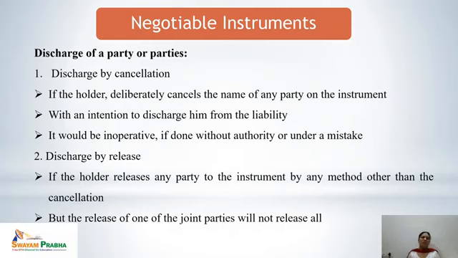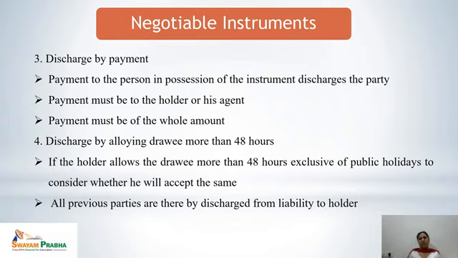Next is discharge by payment. So payment to the person in possession of the instrument discharges the party. It is a very usual way. Once the payment is made, the party would automatically get discharged. The payment must be to the holder or his agent, and payment must be of the whole amount. If some part of the amount is paid or some performance is left, it is not called discharge by payment because a part of the performance is still left.